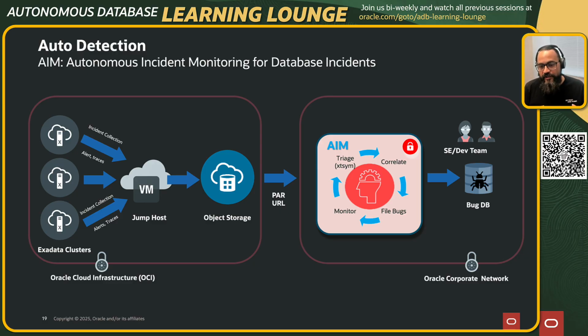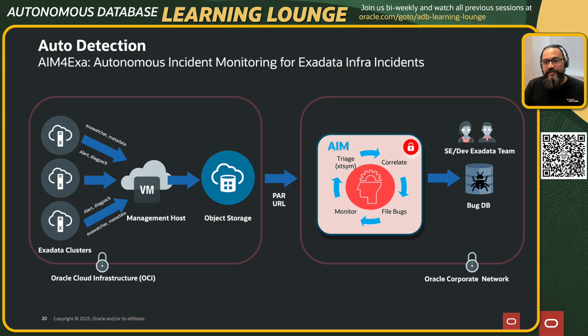So this is on the database side. A database failure can happen, and we have also automated at the second level, the Exadata level. As you all know, autonomous database runs on top of Exadatas coming from the XSCS environment. So we also look at the Exadata side. If there are cell failures or cell crashes, we also automatically collect that information, have the same flow, and then engage the right dev owners to start working on it.